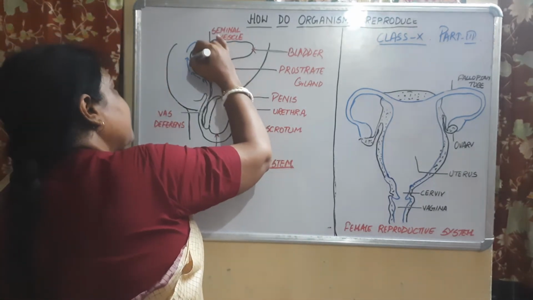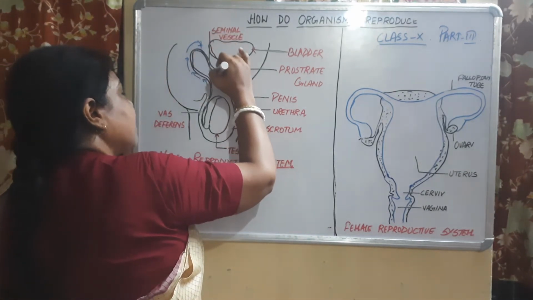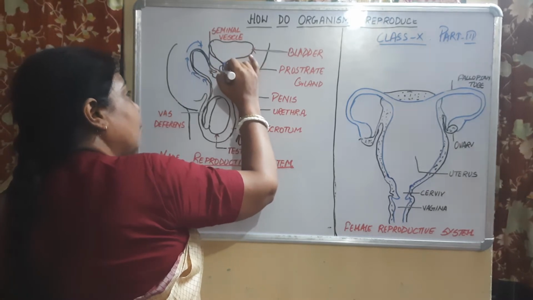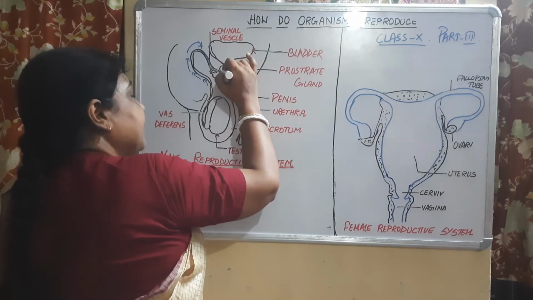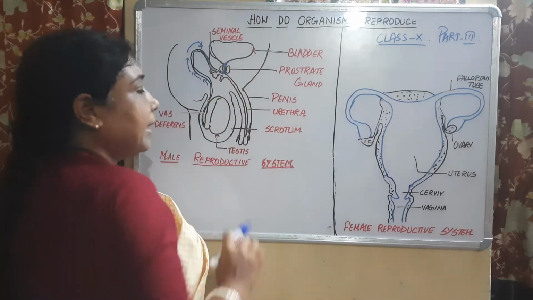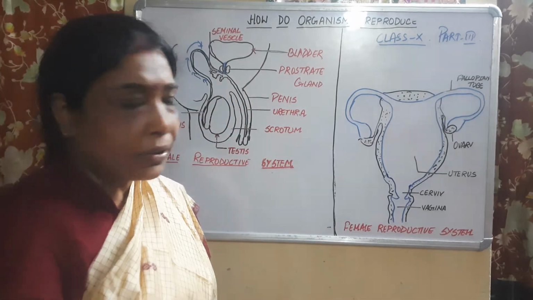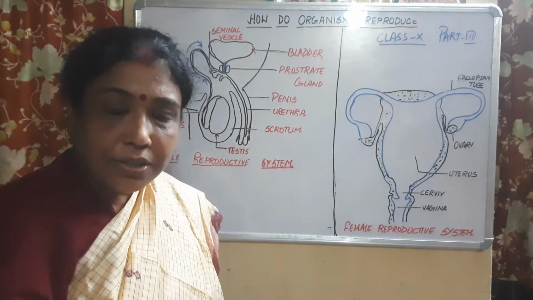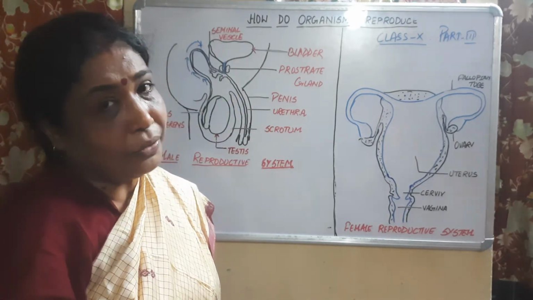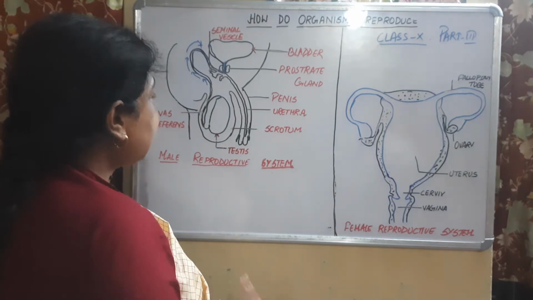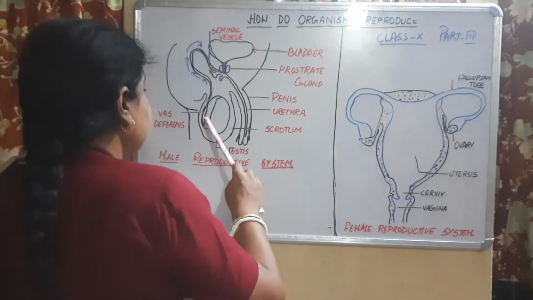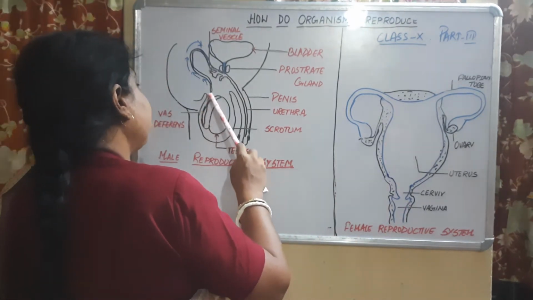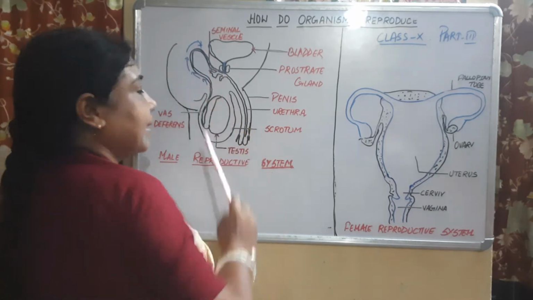Then you see this vas deferens is meeting the opening of the urinary bladder also, and that common passage is known as the urethra. So it's very necessary to understand the sperm is carried all the way by the vas deferens.